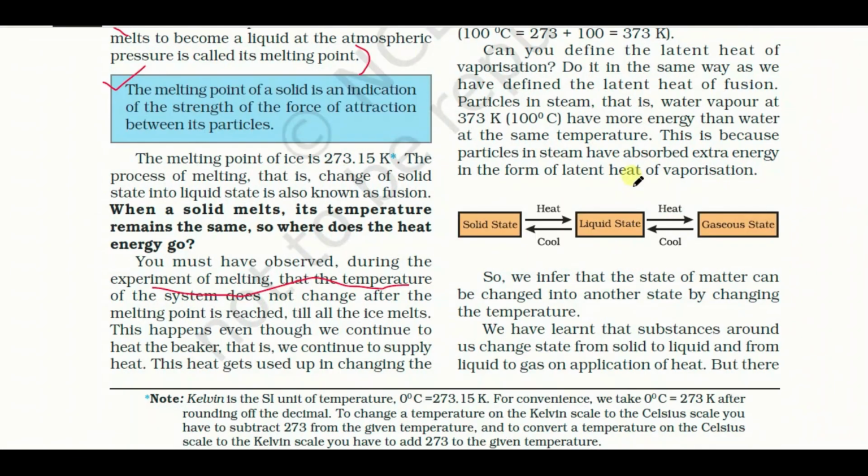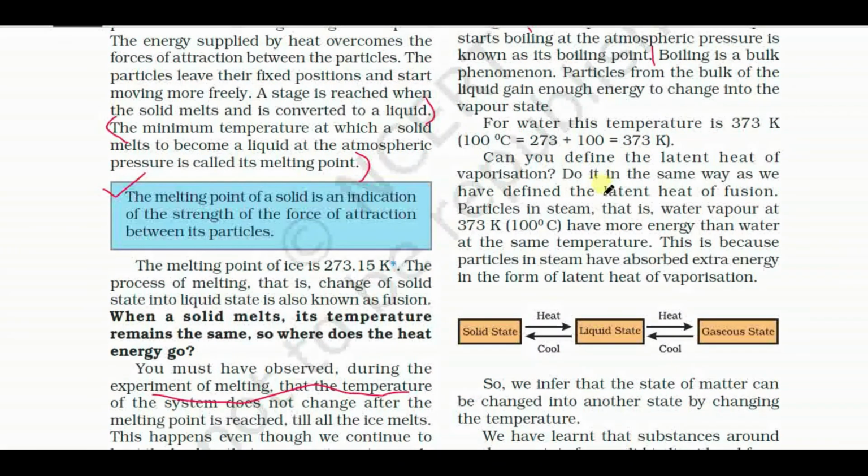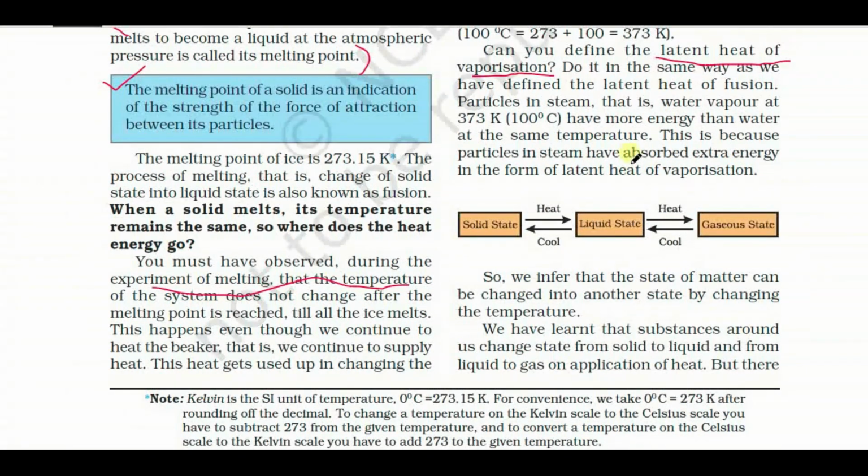So similarly, like the latent heat of fusion, there is also a latent heat of vaporization. What is the latent heat of vaporization? The heat energy required to convert 1 kg liquid into 1 kg vapor without changing its temperature is known as the latent heat of vaporization. Clear? So in the case of latent heat of vaporization also there will be no change in temperature, only a change in the state. So what I have told, the latent heat only changes the state of matter, not the temperature. Okay, clear? Here is a table, it's given.